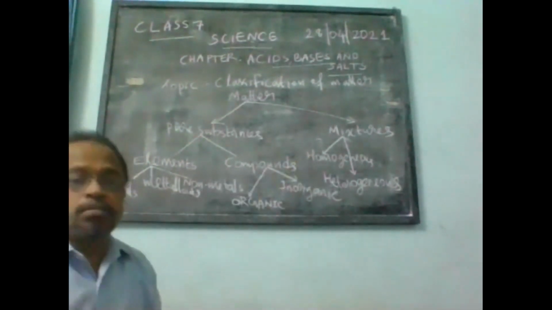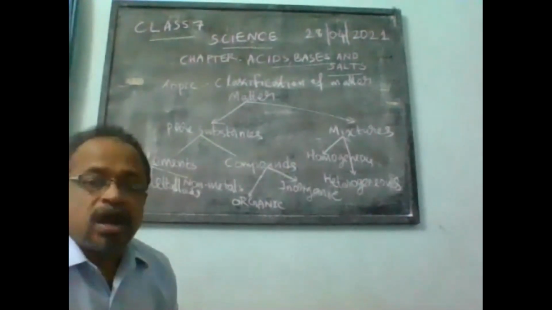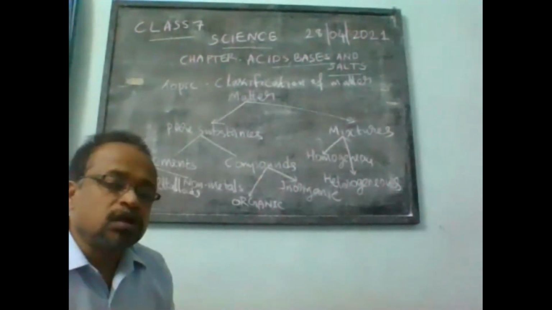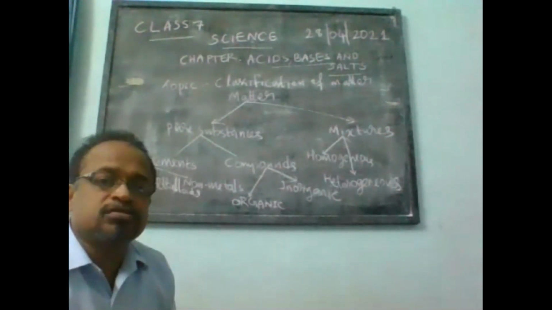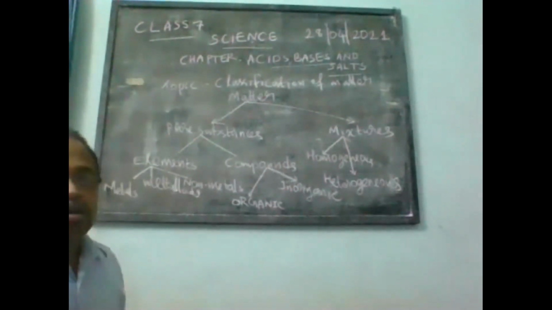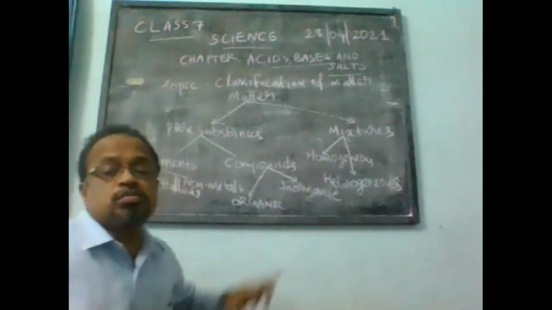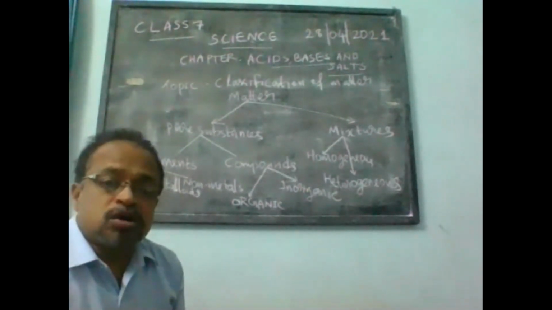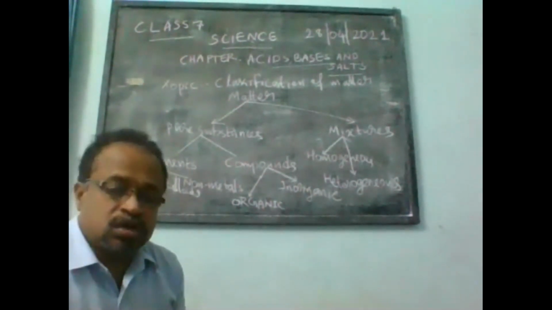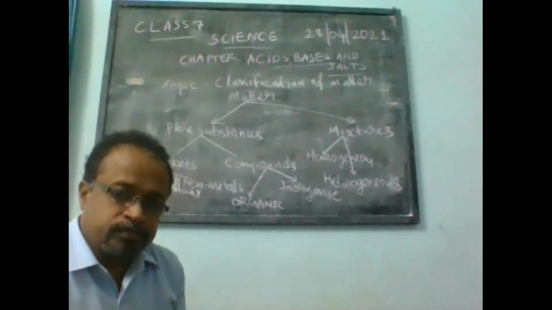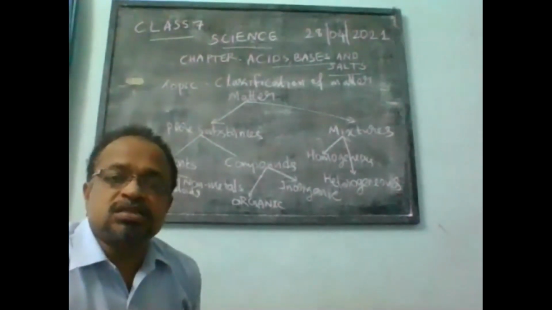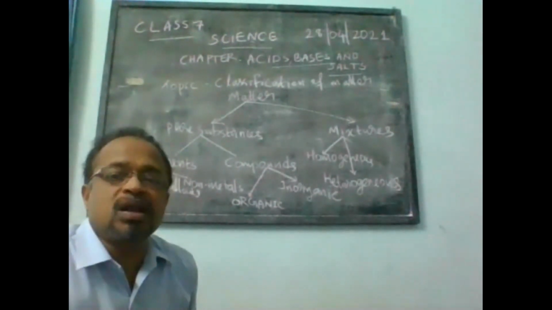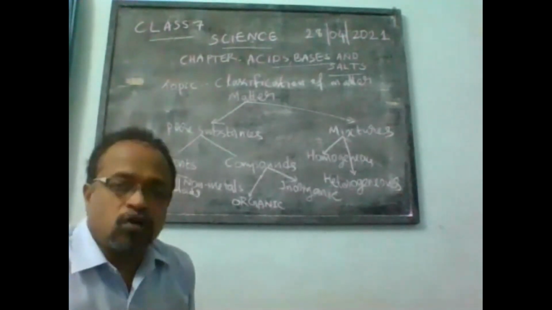Now, a little bit about mixtures: homogeneous and heterogeneous mixtures are the two types of mixtures. Homogeneous mixtures are those where the constituents are equally distributed. For example, a sugar solution. If you take some water and add some sugar into it, you observe that the sugar dissolves and the sugar particles are distributed equally throughout the water.